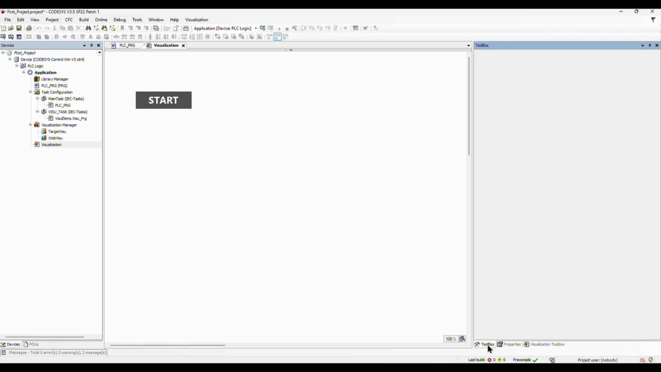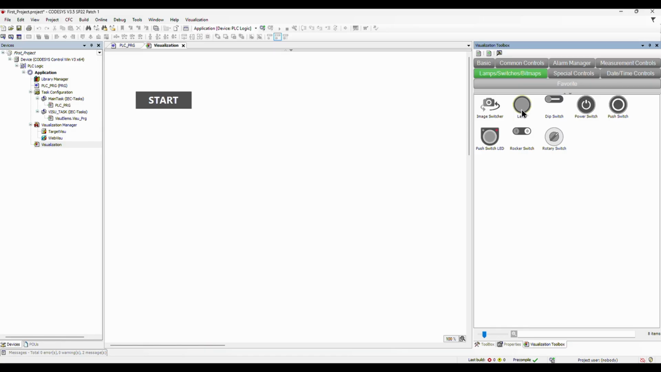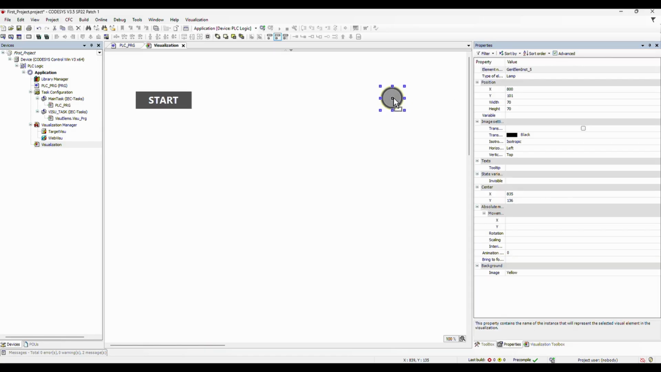If you see that the toolbox disappear, you can check on the right side on bottom. Now, on the lamp switch bitmaps, we select Lamp and drag it and drop it on the left side. This will be our lamp. If we push the Start button, the lamp should light up.